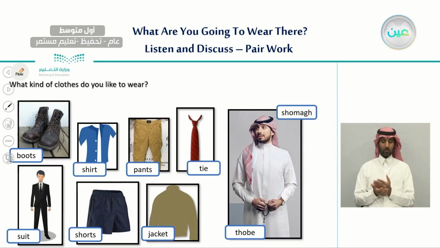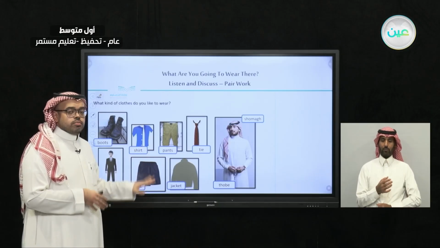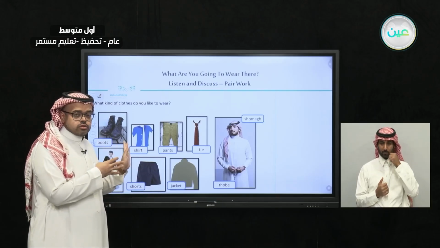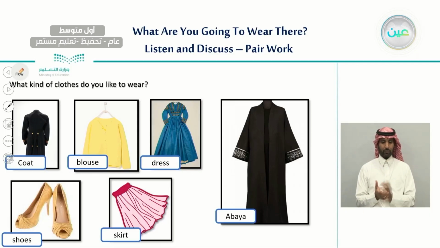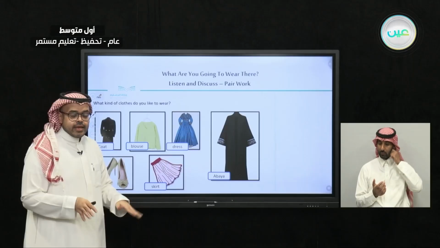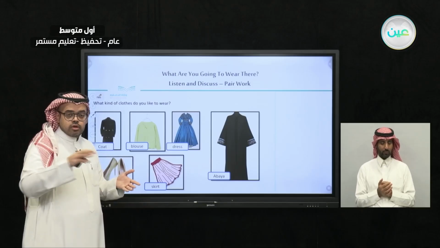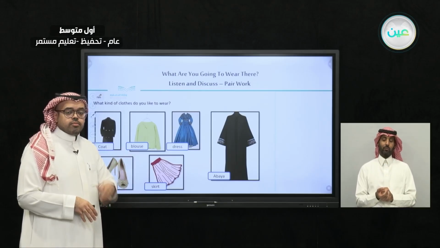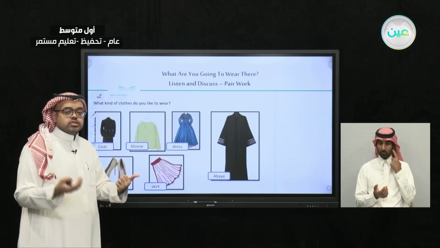So this is the first set of clothes that we have just said and repeated, and we have agreed that these are clothes special for men. Now we have another set of clothes, and this time these clothes are for women. What we need to do now is pronounce the names of these clothes. I'm going to pronounce them twice. The first time you only listen, and the second time repeat with me.